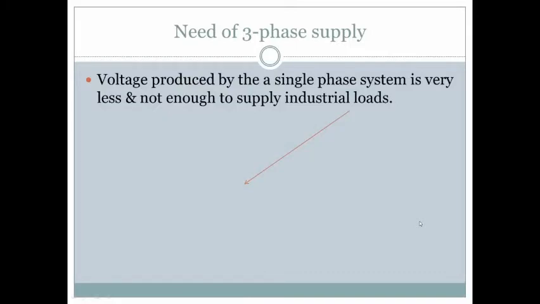Why do industrial loads require very large power? Because it requires a large amount of power in order to drive the large or heavy loads. That is the major purpose.